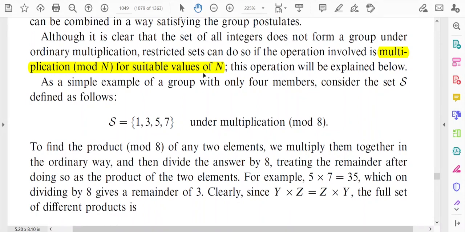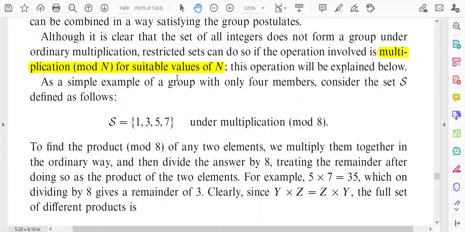Restricted sets, suppose we are choosing some particular set of integer elements, and this set of integer elements can form a group under multiplication, but this multiplication is a special multiplication, and we say that it is multiplication mod n, where n is a suitable value for some particular group.